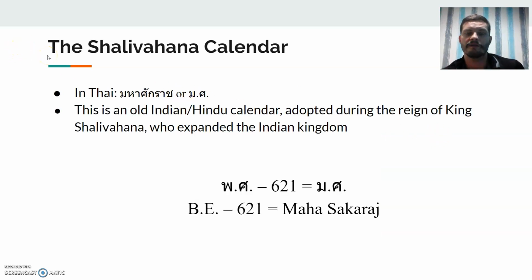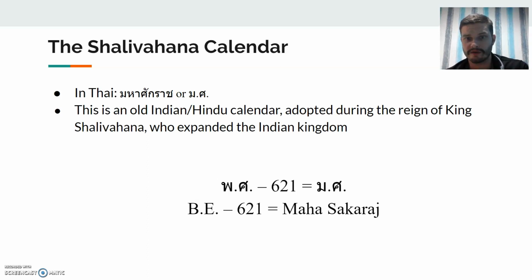Alright, the next calendar is the Shalivahana Calendar. In Thai it's known as the Julasakarat Calendar, or Mosaw. And this is an old calendar from India, an old Indian Hindu calendar, which was adopted during the reign of King Shalivahana, who was important as he expanded the Indian kingdom.